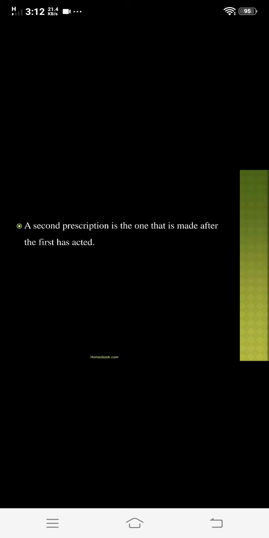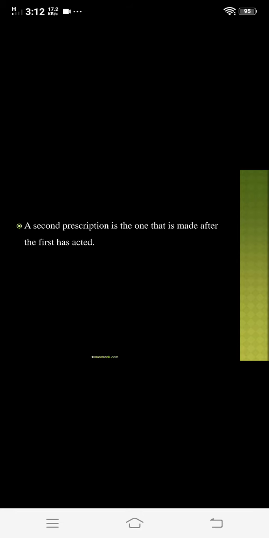In this, the first point is that the first prescription has acted well but further relief is halted. That is, the first remedy has acted well but there is a standstill condition or the total relief has not occurred. In that case also you have to give the second prescription. This is the first point. Second point, a new set of symptoms unrelated to the old one appears. That is, a new group of symptoms appeared in the case that are unrelated to the old ones. Then the third point is the acute exacerbation of chronic diseases.